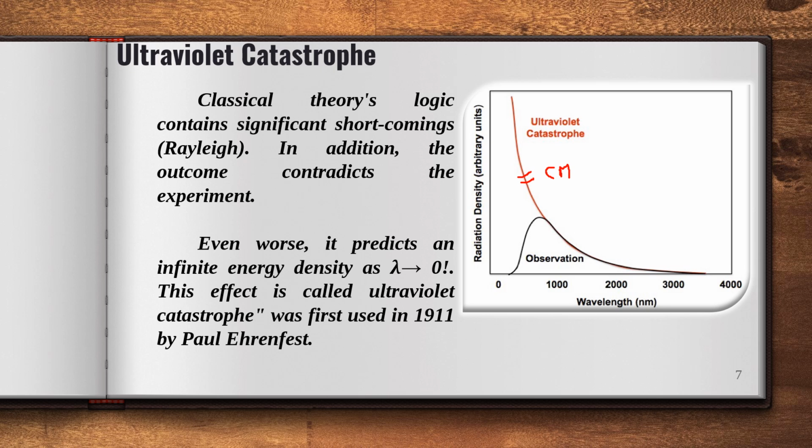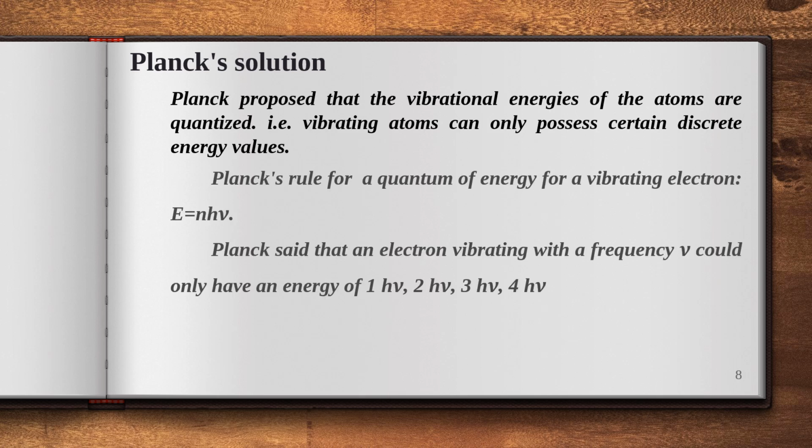Coming to the quantum solution to overcome this ultraviolet catastrophe. According to classical physics, we feel that energy is continuous. To remove the ultraviolet catastrophe in the black body explanation, Planck proposed that the vibrational energies of the atoms are quantized. That is, vibrating atoms can only possess certain discrete amounts of energy.